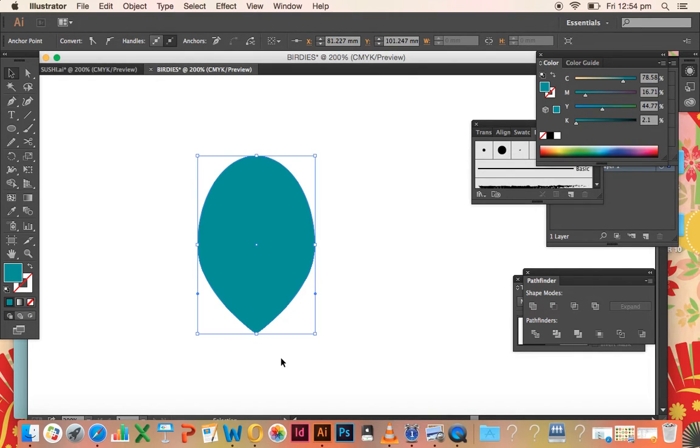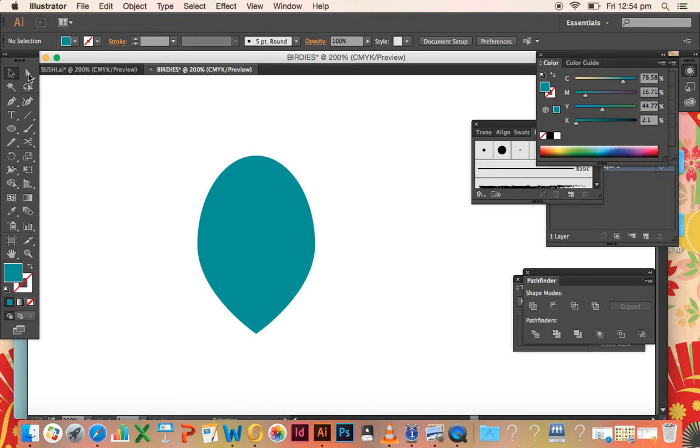Okay, the next thing you're going to do is take the direct selection tool and holding down your shift key, select the left side anchor point and keep holding down your shift key and select the bottom anchor point.